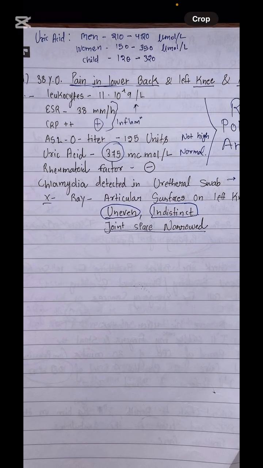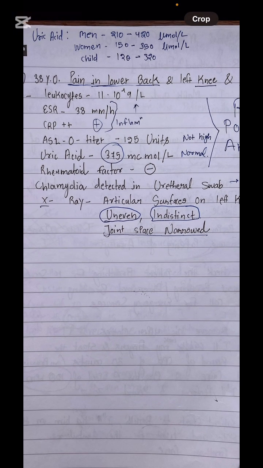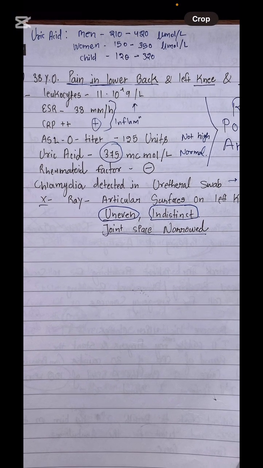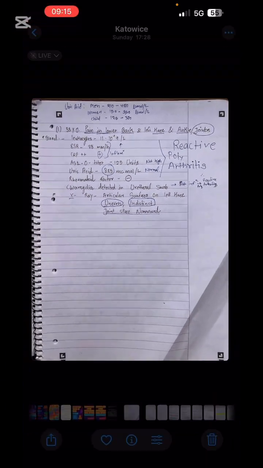So in men, uric acid should be 210 to 420 micromole per liter. In women, it should be 150 to 350 micromole per liter. In children, it should be 120 to 320 micromole per liter.